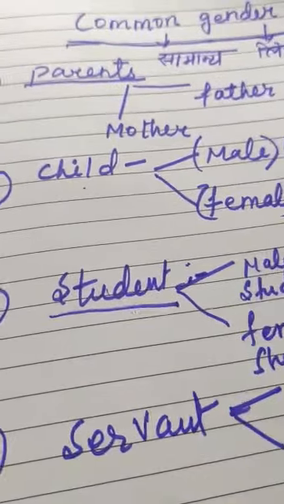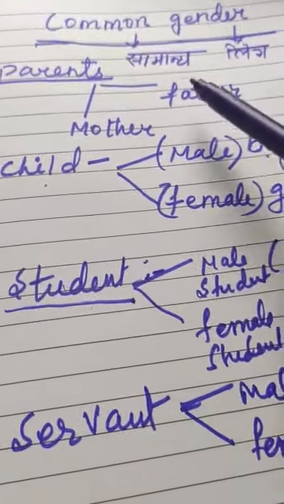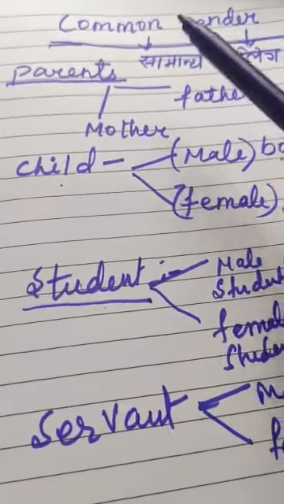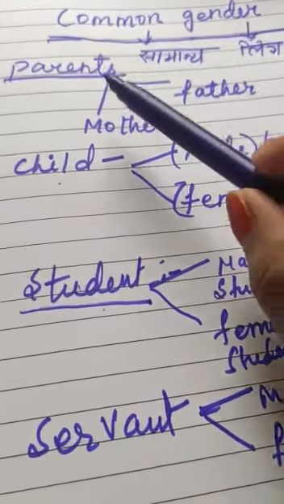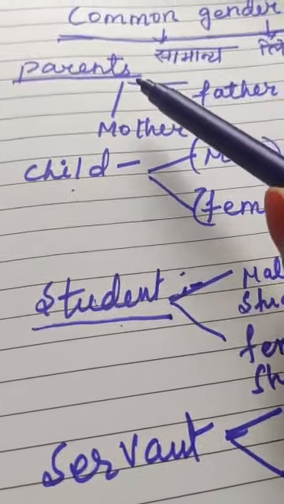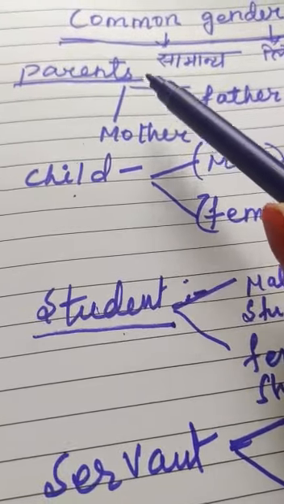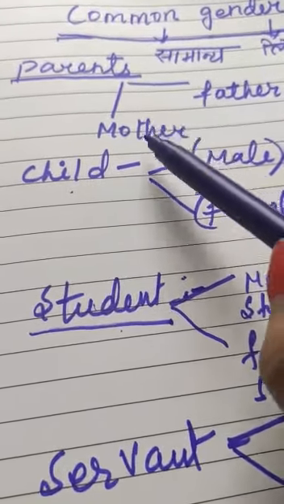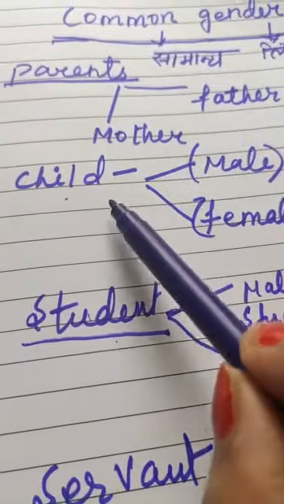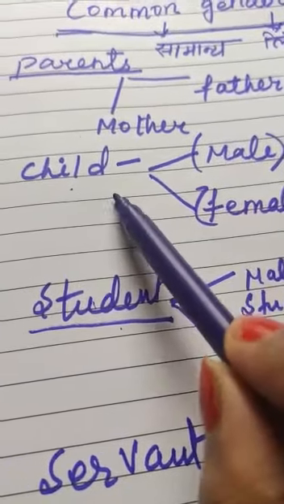So these are the examples of common genders. You can understand it better by these. The first example I have shown you, parents. Parents, both mother and father are involved. Child, both male and female are involved.